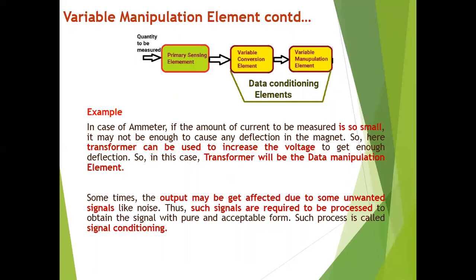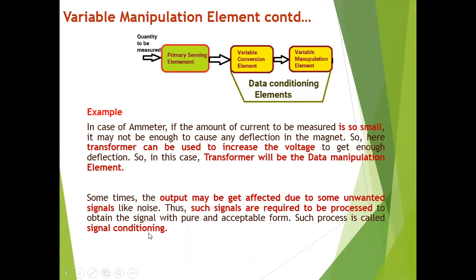Sometimes the output may be affected due to unwanted signals. Some disturbance may occur. Such signals should not enter into our output. So we need to eliminate those unwanted signals, and I should convert my output into a pure and acceptable form. Such a process is called signal conditioning.